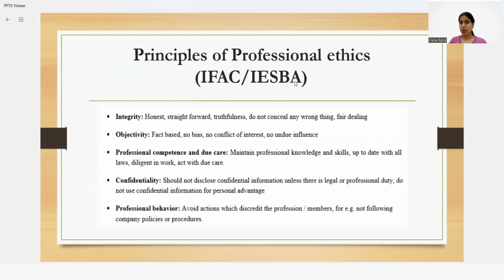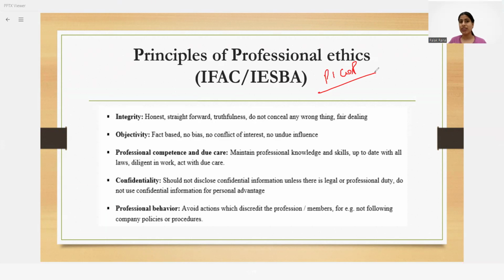So, principles of professional ethics for IESBA and IFAC. First one is integrity, and guys, I have created a mnemonic for that, which is PICOP. During my time, I learned this mnemonic and I remember it till now. If you want, you can learn it the way it is. So first one is integrity.